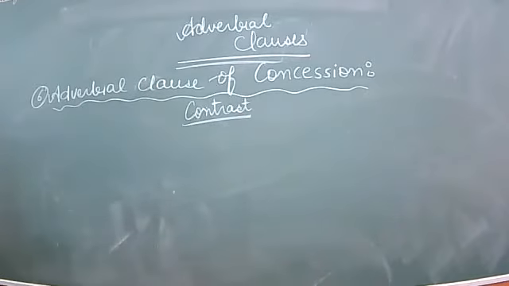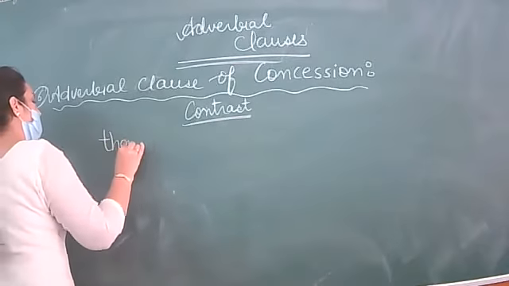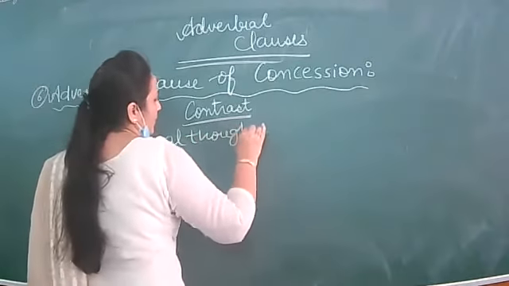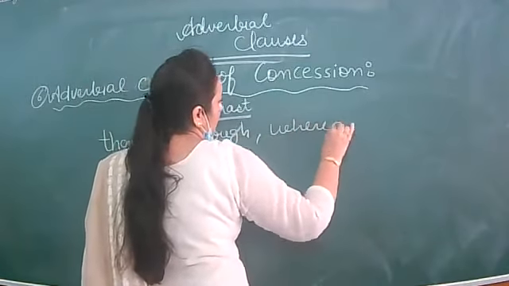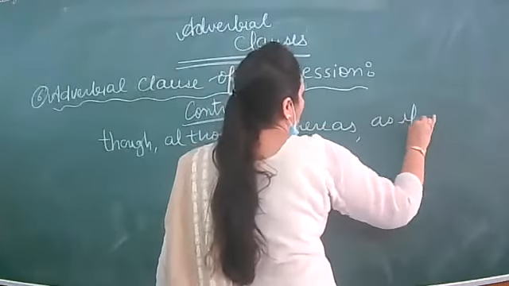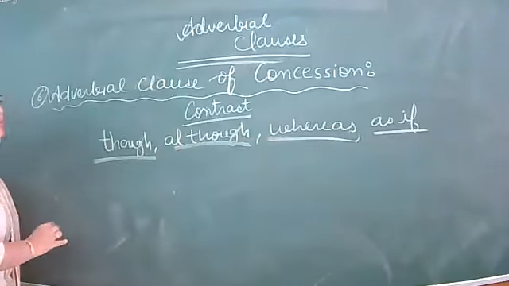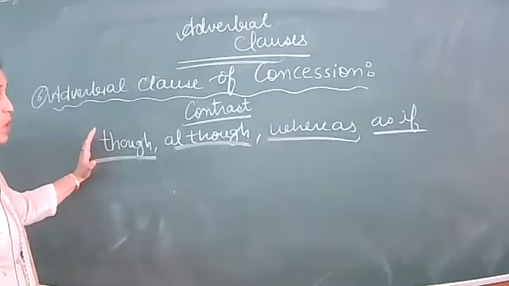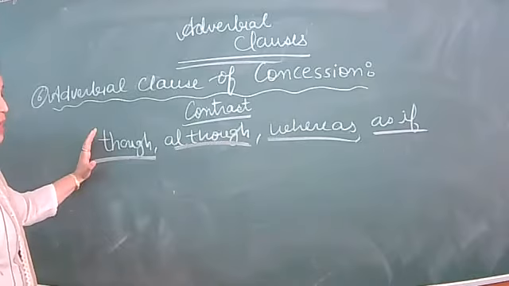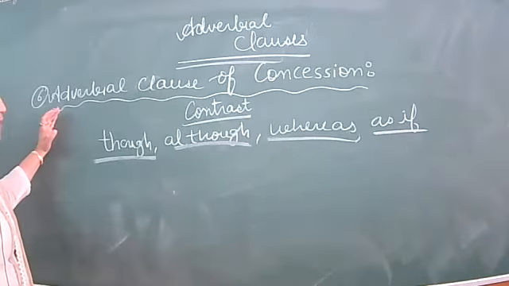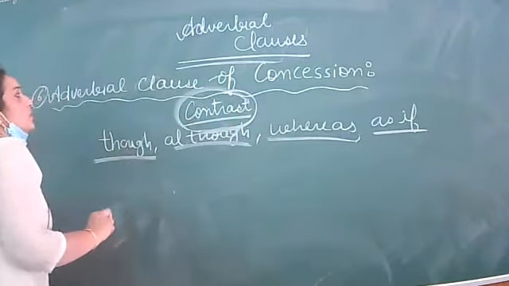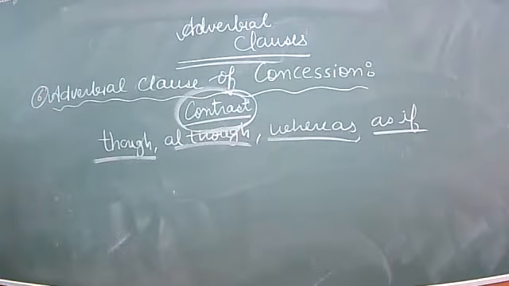Contrast is made by using words like though, although, even though, whereas, as if. All these are conjunctions. With the help of these conjunctions, your subordinate clause will start, and this subordinate clause will be dependent on the main clause. It means two clauses will be compared, the main clause and the subordinate clause. These two clauses will have a contrast, and this kind is known as adverbial clause of concession.